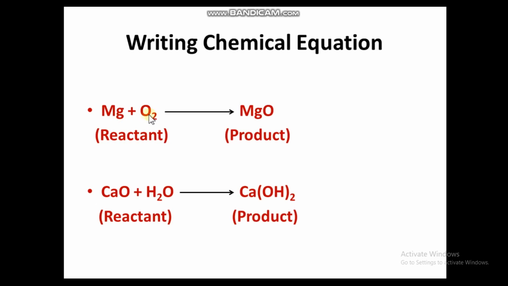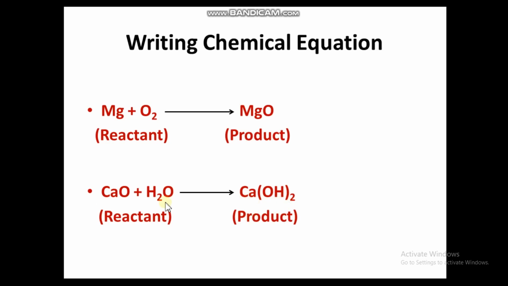Why is it O2? In class 9 we learned that gases are present in diatomic form, O2, N2, H2 like this. So magnesium plus oxygen, these two are the reactants because they are reacting to form magnesium oxide, which is the product. Magnesium oxide is written MgO. Why we write MgO and why it is not MgO2, about this I will make a separate video. We learned it in class 9, but for revision purposes I will make another small video on that. And this is calcium oxide plus water, H2O. These two are the reactants, and when they react, calcium hydroxide is formed. This is the formula of calcium hydroxide. It is the product here.